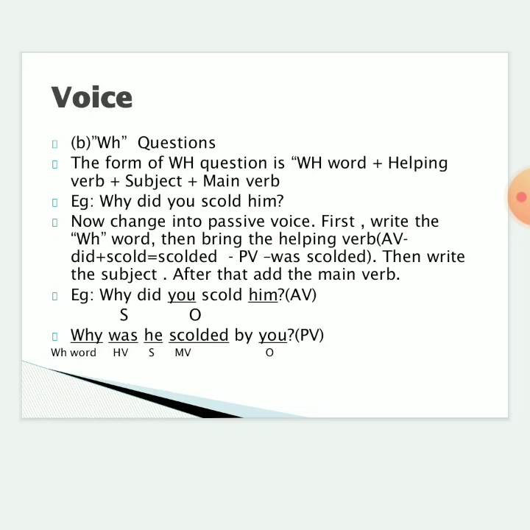When it comes at the front, in the subject place, it will become "he". So "he" is the subject. Now add the main verb. What's the main verb? "Scolded." Then add the preposition "by", then bring the subject as "you". So now what's the answer? "Why was he scolded by you?" This is the answer. Now are you clear about this?